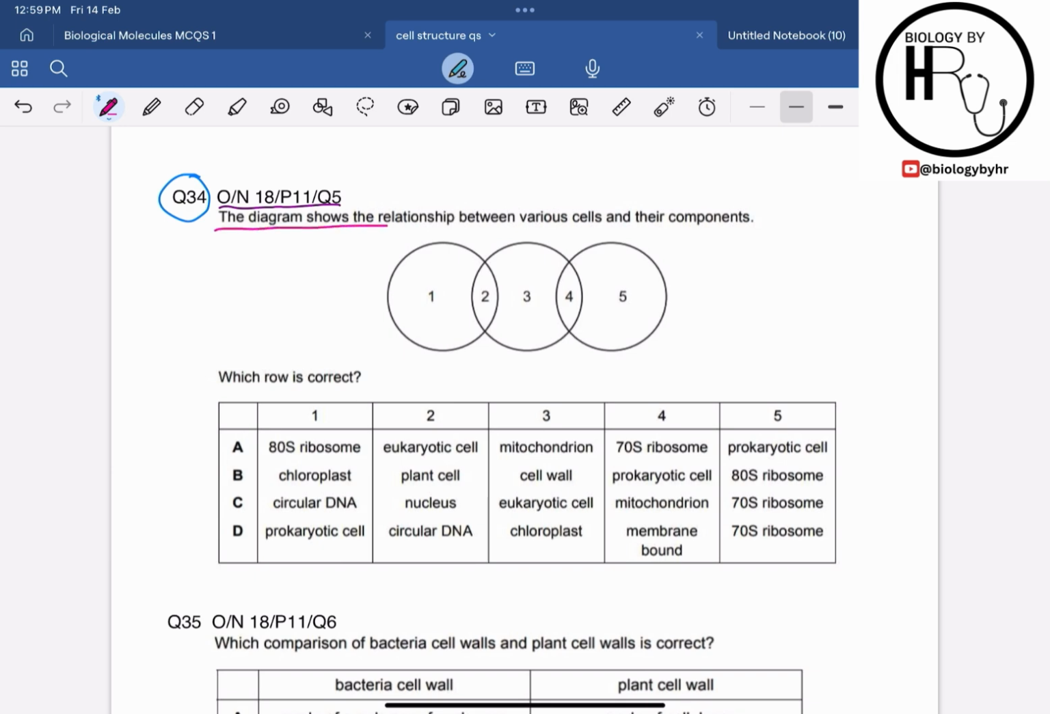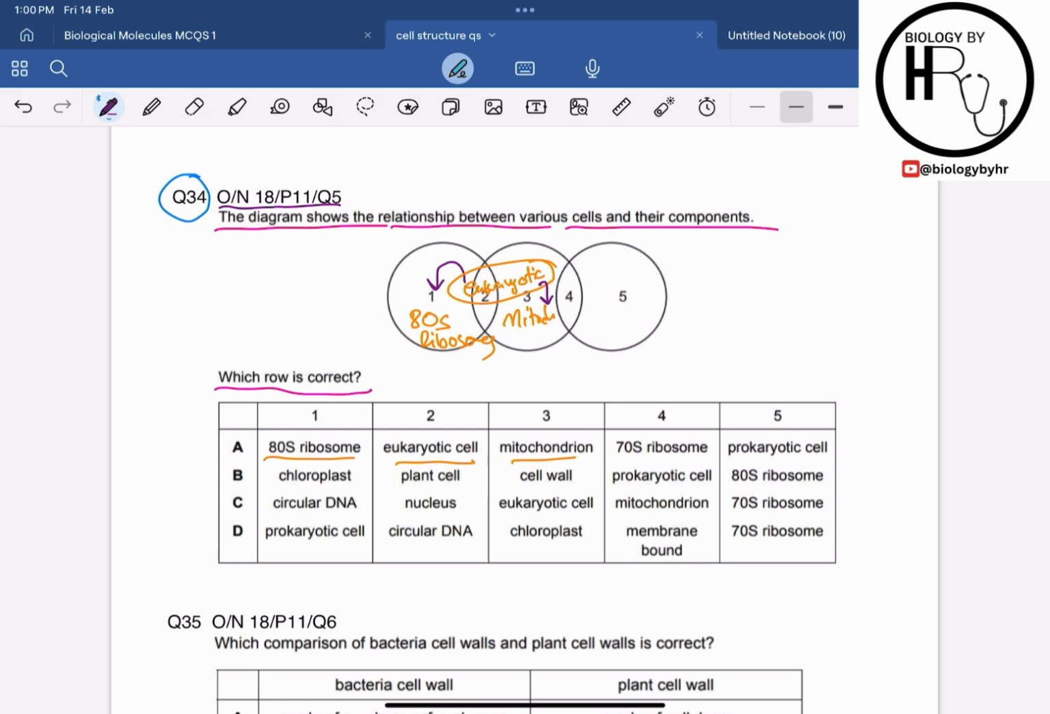It says that the diagram shows the relationship between the various cells and their components. Which row is correct? Let's discuss the options one by one. 80S ribosomes, then they are saying eukaryotic cell, and then in the 3 they are saying mitochondria. If I talk about till here, we know that the eukaryotic cell has both the 80S ribosomes as well as the mitochondria, because the eukaryotic cell has a true nucleus as well as the membrane containing organelles.